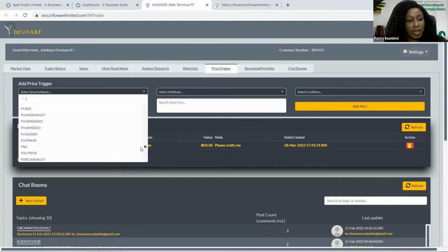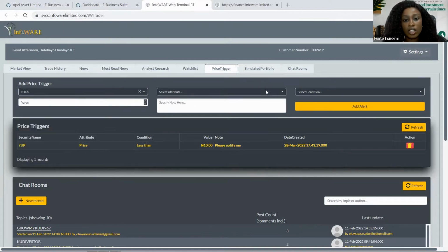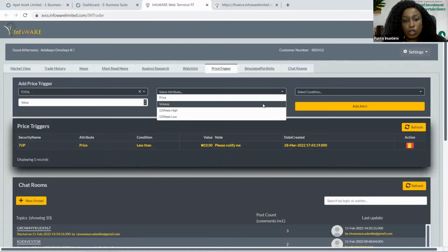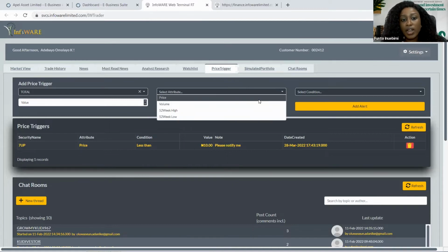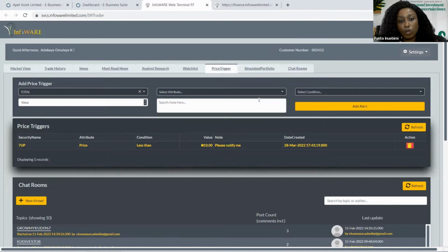I want to buy a total. And then what do you want to do? So you want to be notified when the price reaches about, once there's a particular volume you wish to buy that is up for trade, then you can select the attributes by picking the price.